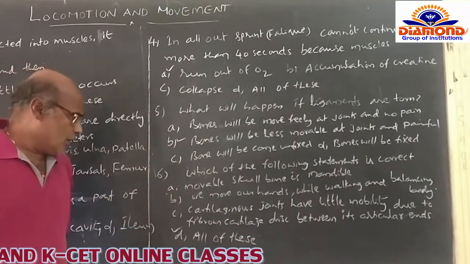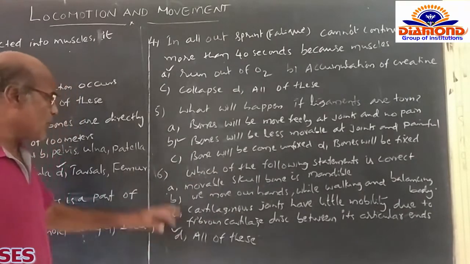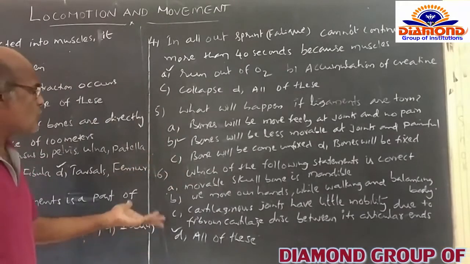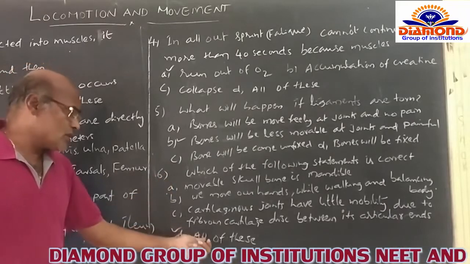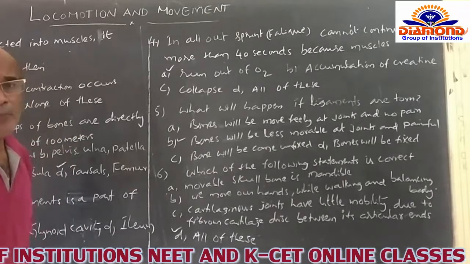And in that way, the D option is all of this. So the D option is the correct option for this. Which of the following statements is correct? All of these statements are correct for this question, and all of these are included under D option. So that's why I am opting the D option for this question.